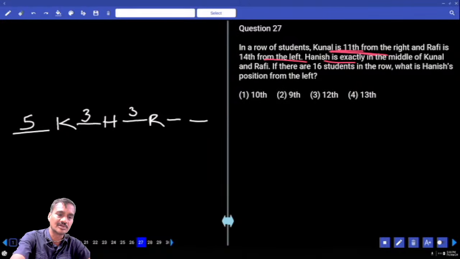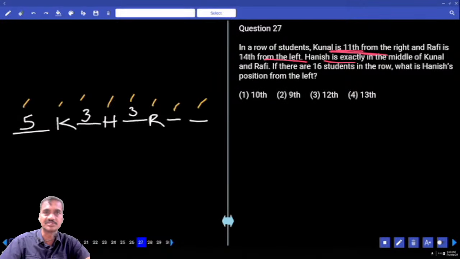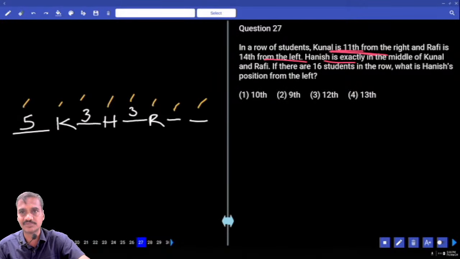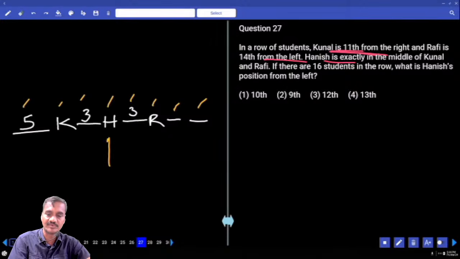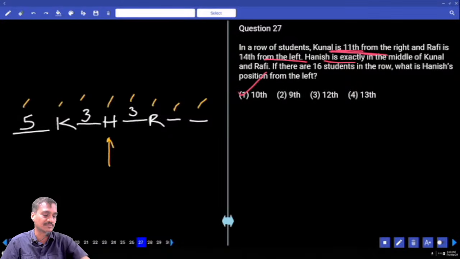Then count the total number of persons here. 5 plus 1, 6 plus 3, 9 plus 1, 10. 13 plus 1, 14 plus 2, 16. Altogether we have 16 persons. Then what is the position of Hanish? Now 5 plus 1, 6 plus 3 plus 1, that is 10, choice 1.